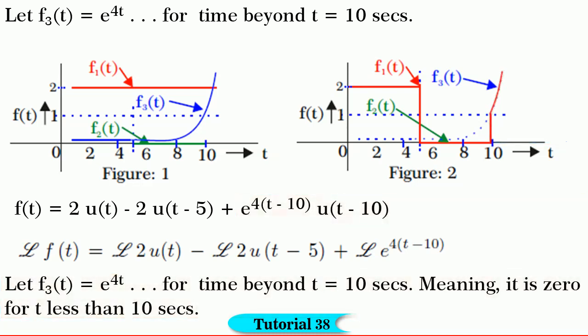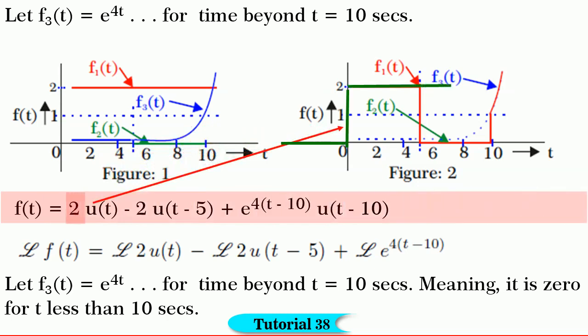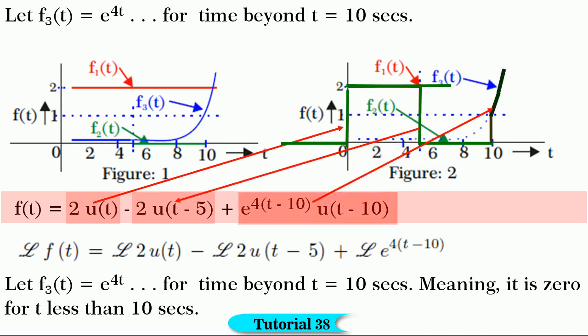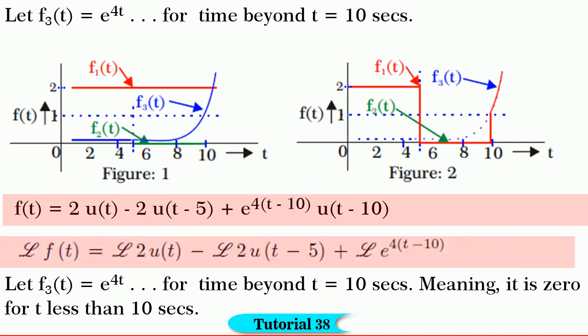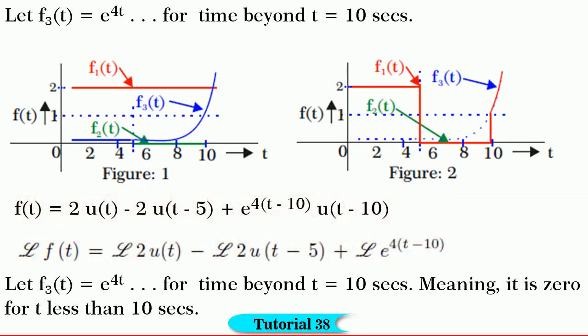So, using basic step functions, if we represent the function, we get f of t is equal to 2u of t minus 2u of t minus 5 plus e to the power of 4 into bracket t minus 10 into u of t minus 10. By taking the Laplace transforms, we get L of f of t is equal to L of 2u of t minus L of 2u into bracket t minus 5 plus L of e to the power of 4 into bracket t minus 10 into u of t minus 10.